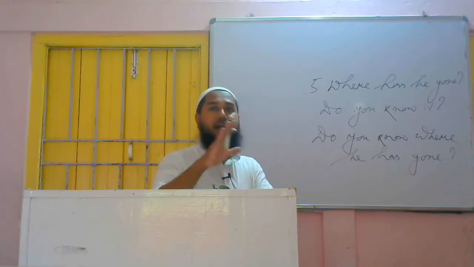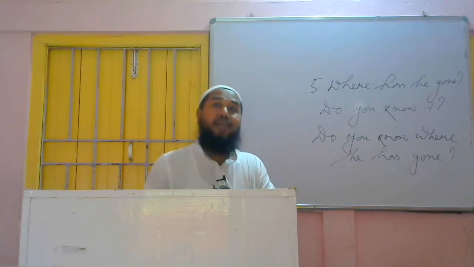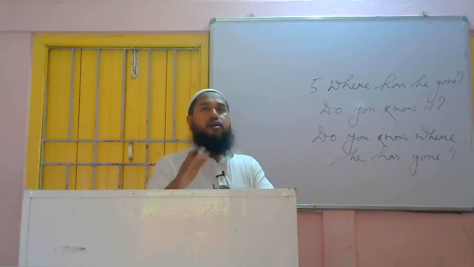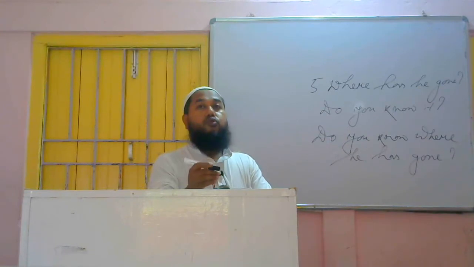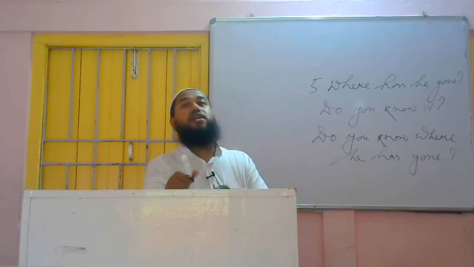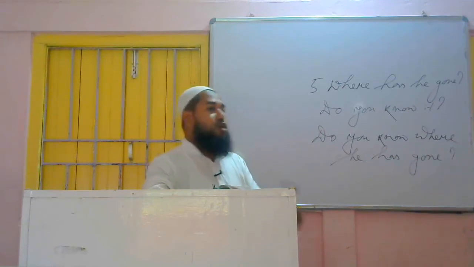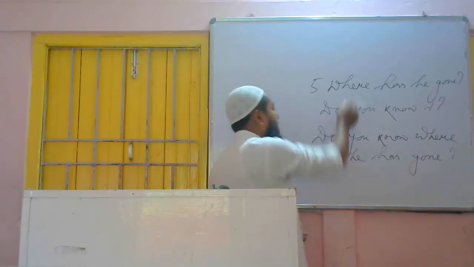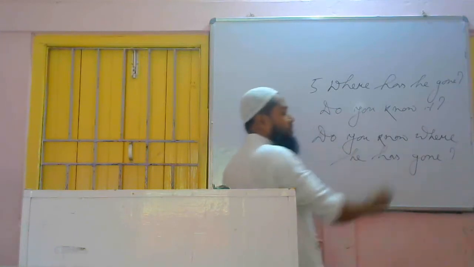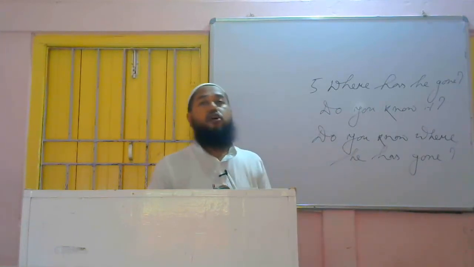Where has he gone, this is interrogative. Where he has gone, this is assertive. This is declarative. When will you return, this is interrogative, and when you will return, this is declarative or assertive. So we have to be careful while adding two interrogative sentences into a single interrogative sentence. Both the parts of the sentence should not be in interrogative form.